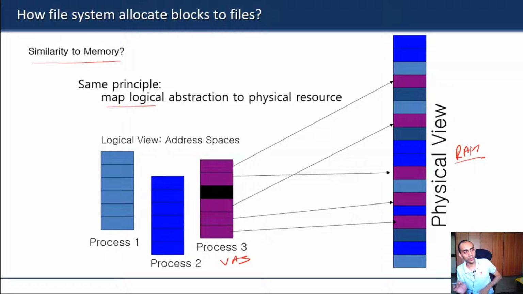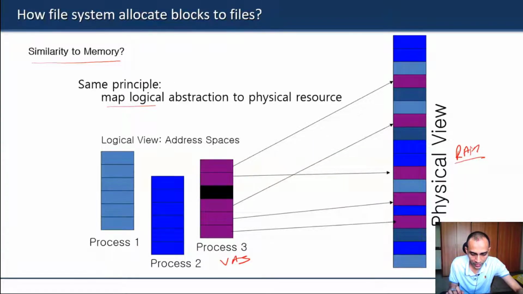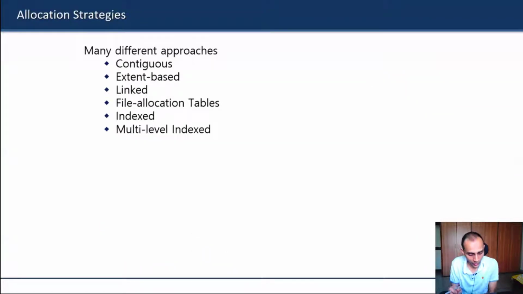And we saw different methods like base and bound, segmentation, paging, multi-level paging, all those ways by which we could map our virtual address space to the physical address space. So something similar will go here also. I hope you can appreciate the basic similarity, and let us, without spending more time, try to see some allocation strategies that have been used in different operating systems from the early days to the modern days. This topic is not given in Ranji's book.